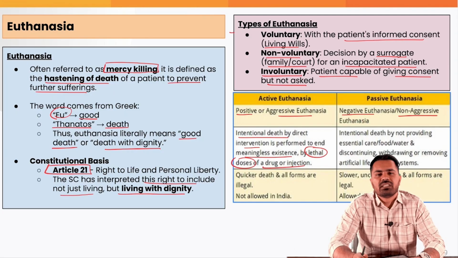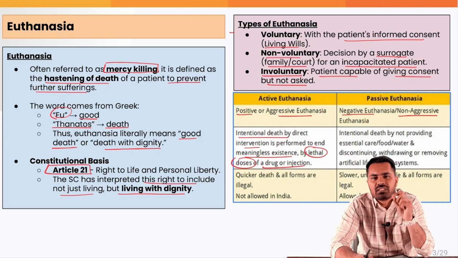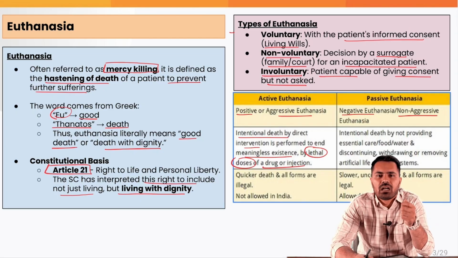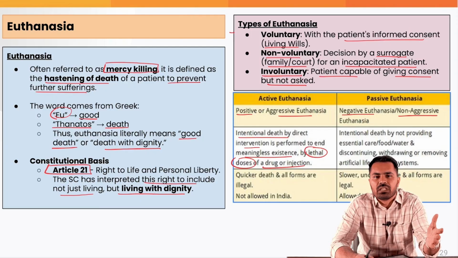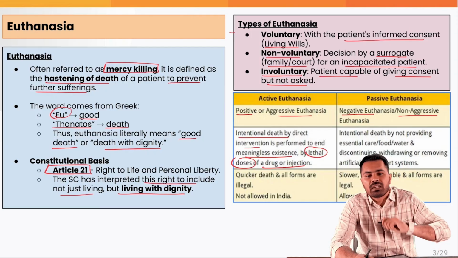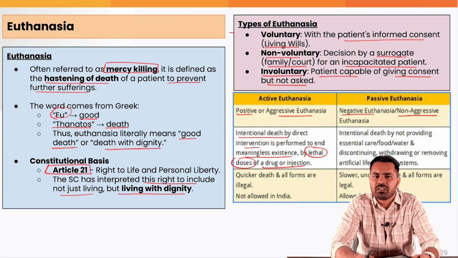of drug or injection. Basically in active euthanasia, the person is given a drug to end his life. A dose of drug, or you can say a medicine or an injection, is given inside the body of the person, through which he dies smoothly without any pain. But you are giving something from outside in his body where he dies.